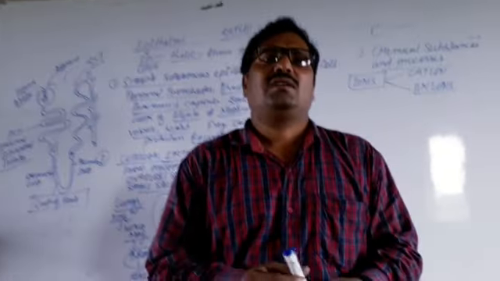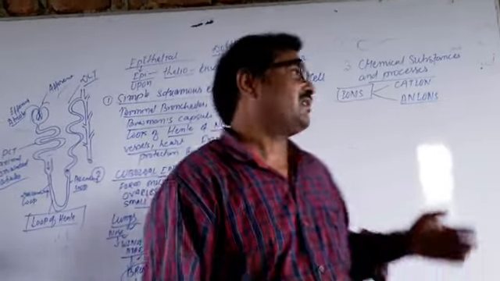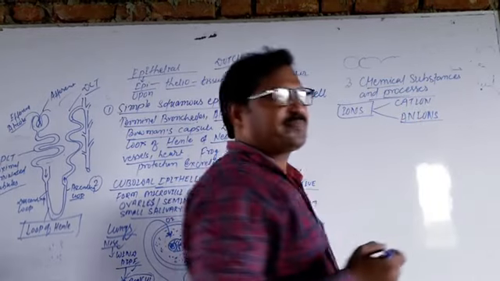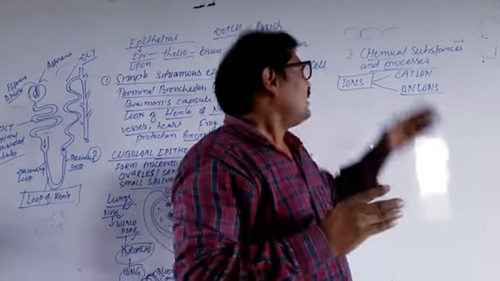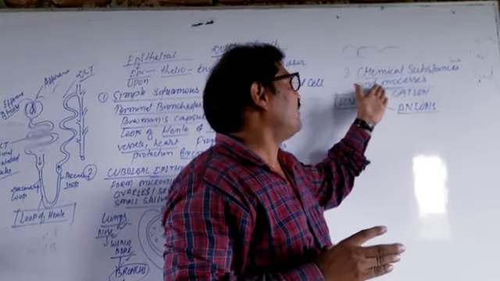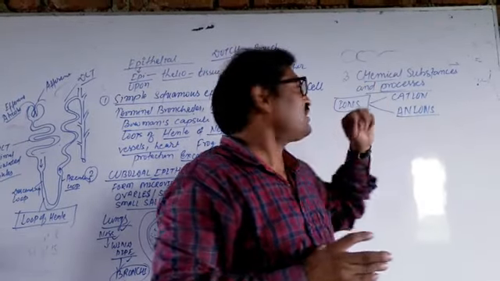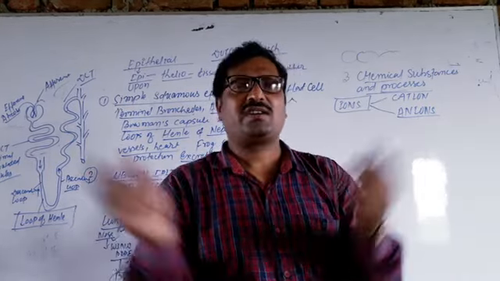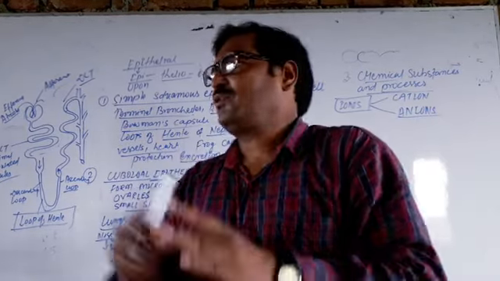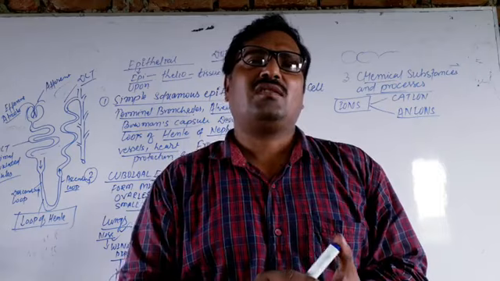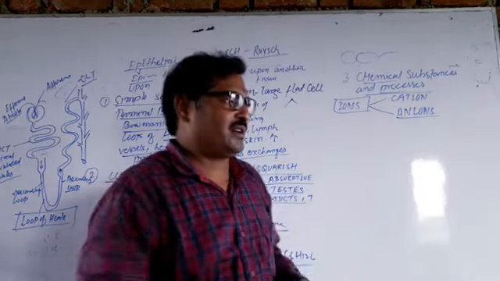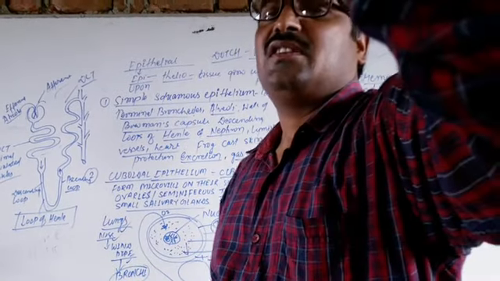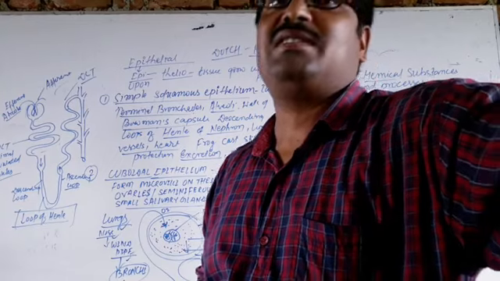In online class, I'm starting chapter number 3 of class 7: chemical substances and processes. As the name of the chapter shows, it covers everything about chemical substances and processes. On this earth there are different kinds of substances, and all the substances available all around are very different inside, and they have different chemical textures.